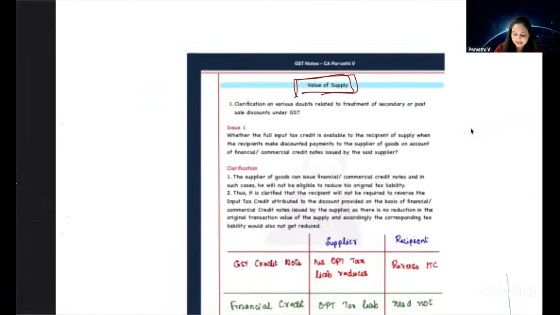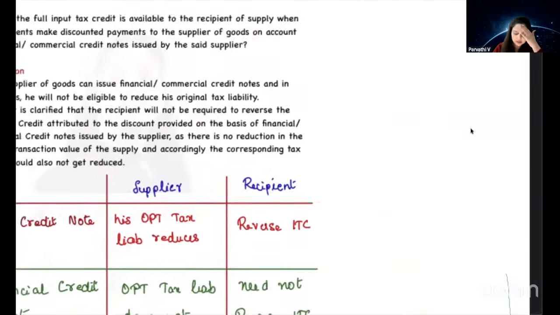Before I start with this amendment, we'll just understand why we learned value of supply. Because we know that GST is an ad valorem tax, which means it is a rate, 18%, 5%, etc.